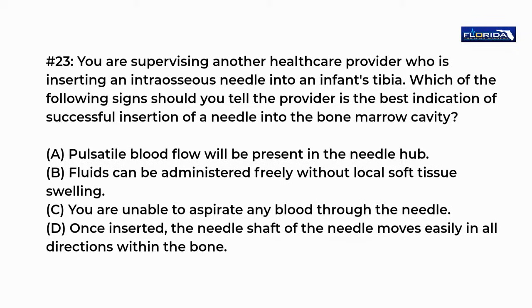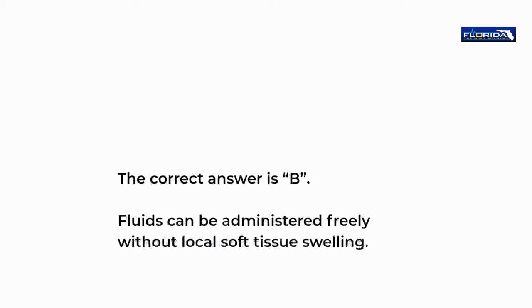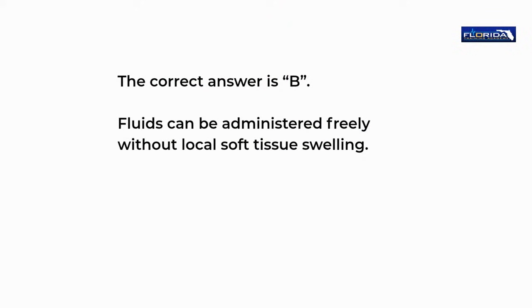B. Fluids can be administered freely without local soft tissue swelling. C. You are unable to aspirate any blood through the needle. D. Once inserted, the shaft of the needle moves easily in all directions within the bone. The correct answer is B. Fluids can be administered freely without local soft tissue swelling.